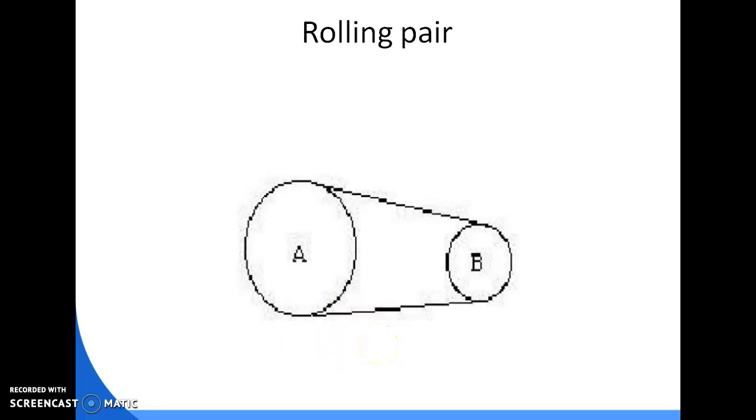These members are rotating, and a belt connecting these two wheels is translating on the wheel. So this forms the rolling pair, meaning the belt is rolling over the wheel.